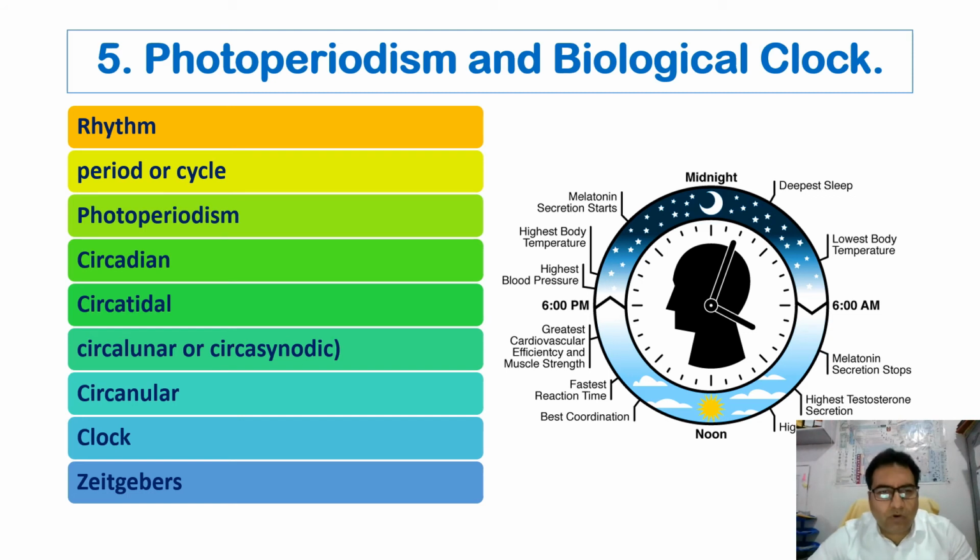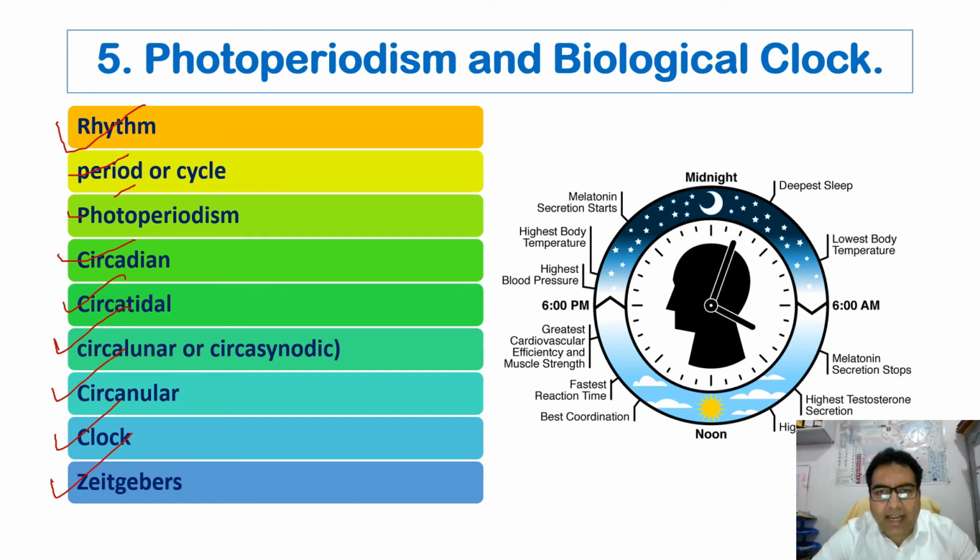Phototropism is one of the important topics which needs to be elaborated at length, but under it we study the rhythms. Rhythms are because of the photoperiod, this light. We do have the cycles, photoperiodism, circadian rhythms, circatidal rhythms, circalunar rhythms, circannual rhythms, the biological clocks, and the zeitgebers.